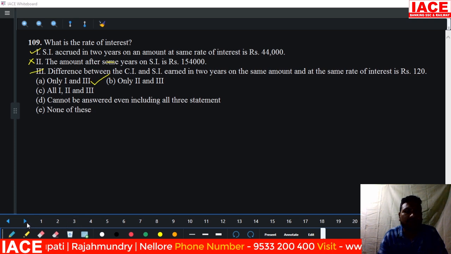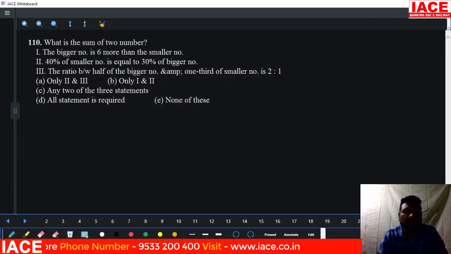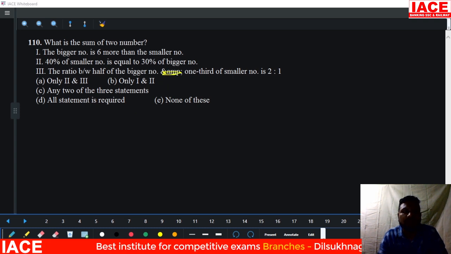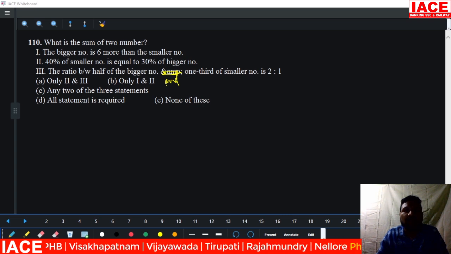Option A here. Next, what is the sum of two numbers? The bigger number is 6 more than the smaller number. That means 40% of the smaller number is equal to 30% of the bigger number. The ratio between half of the bigger number and 1/3 of the smaller number is 2:1. Then here the first statement is mandatory.